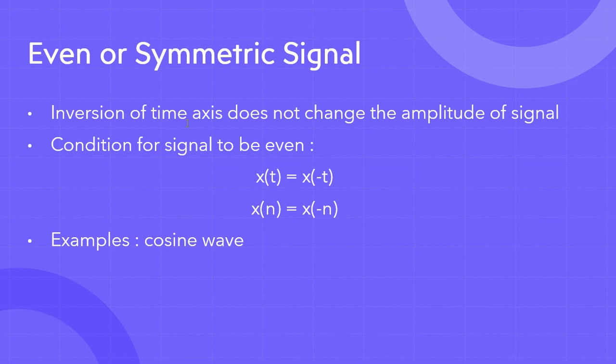So let's start with even signals, which are also called symmetric signals. You might wonder why it is called a symmetric signal. A basic definition of an even signal: a function, let's call it xe of t, is said to be an even function of time t if it is symmetrical about the vertical axis. If my signal is symmetrical about the vertical axis, then that signal is said to be an even signal.